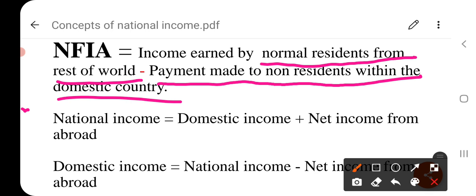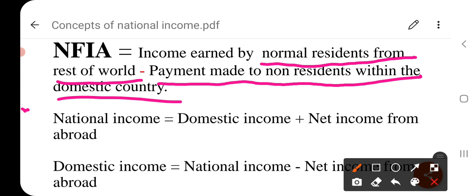So the net factor income from abroad is the difference between factor income received from abroad by normal residents of India for rendering factor services in other countries on the one hand, and the factor incomes paid to foreign residents for factor services rendered by them in the domestic territory of India on the other hand.